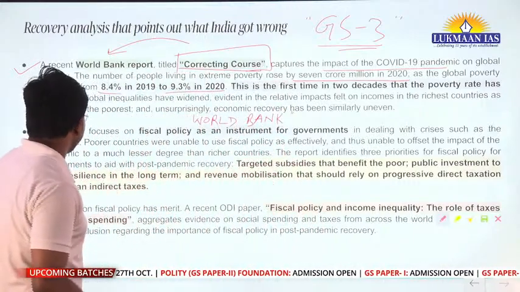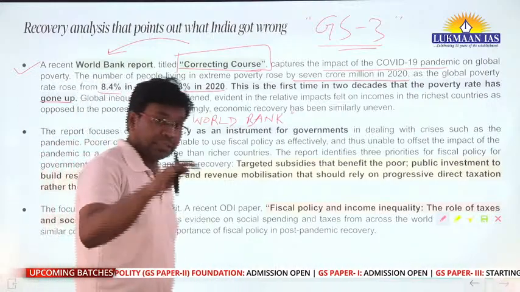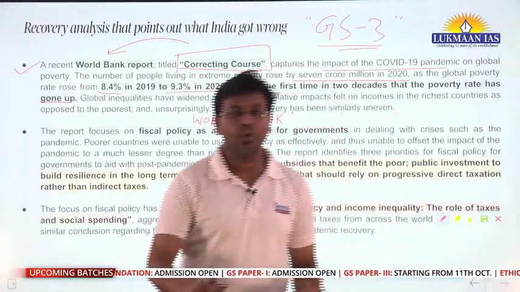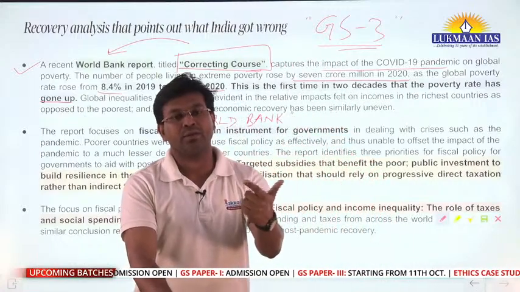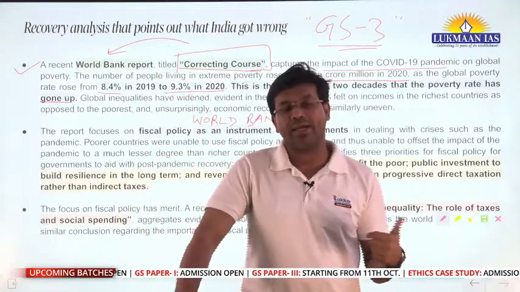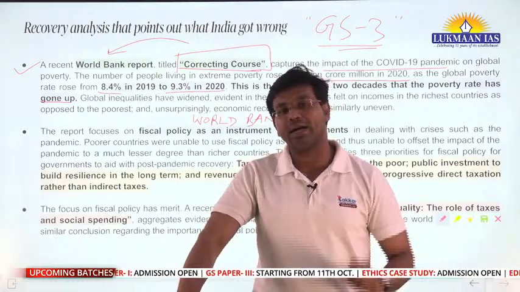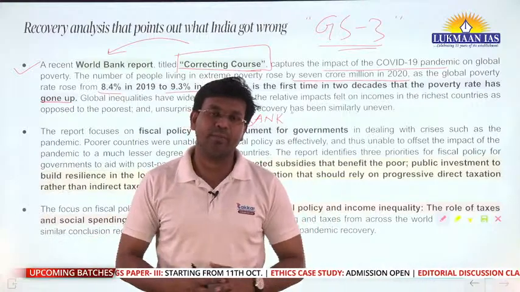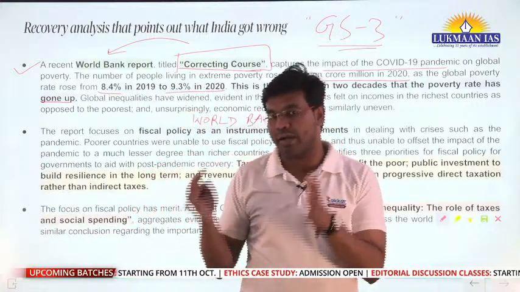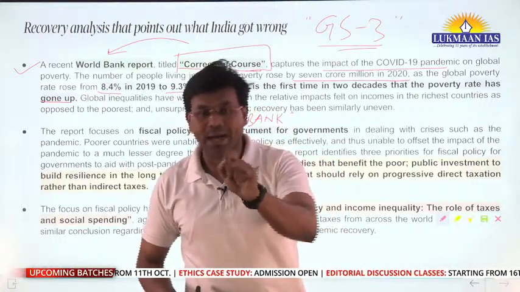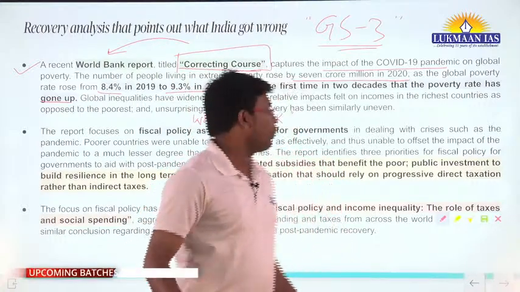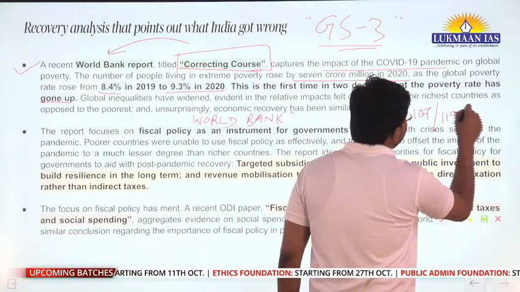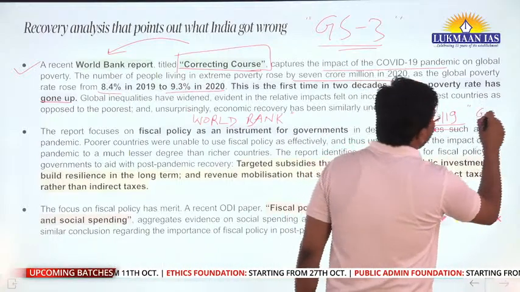And recently, 2 reports have been released. One of them is the Global Hunger Index, released by Welthungerhilfe and Concern Worldwide. The Global Hunger Index has also highlighted that India has a huge prevalence of hunger, especially among children. India was ranked at 107th position out of 119 countries that were ranked under the Global Hunger Index.